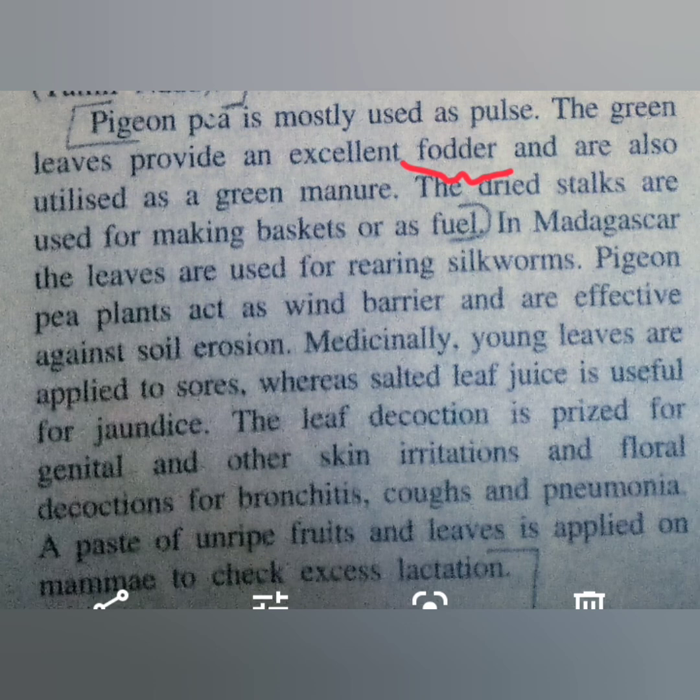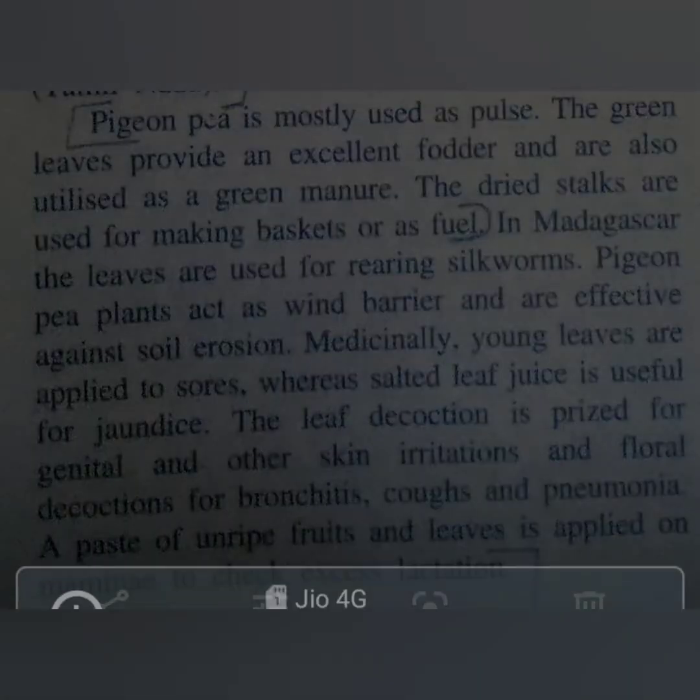The next important use is that these dried stalks are not only used as a manure or as a fodder, but they can be used for making baskets or as a fuel. And in the region of Madagascar, the leaves are usually used for rearing silkworms.